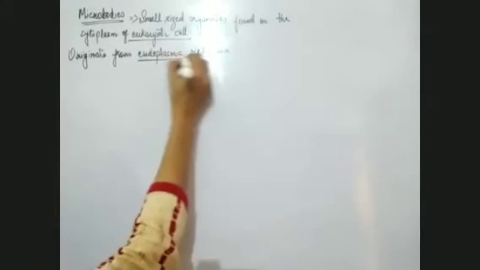They originate from endoplasmic reticulum. This is another important point which we have to keep in mind. So the two things we want to say about microbodies are that, as the name indicates, these are small sized organelles found in the cytoplasm of eukaryotic cells, and also they originate from endoplasmic reticulum.